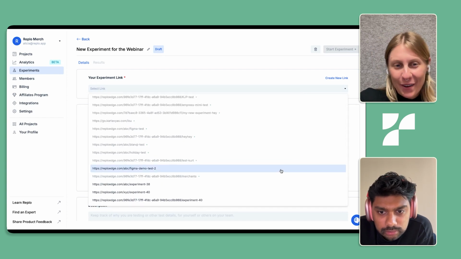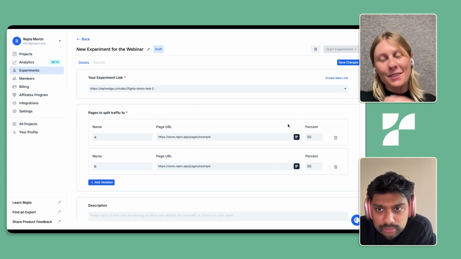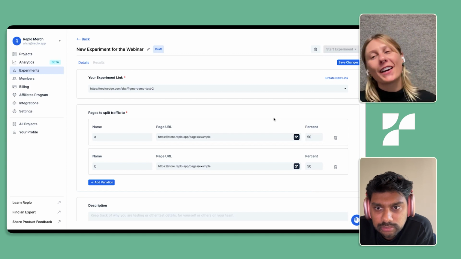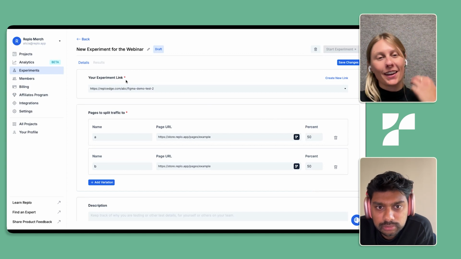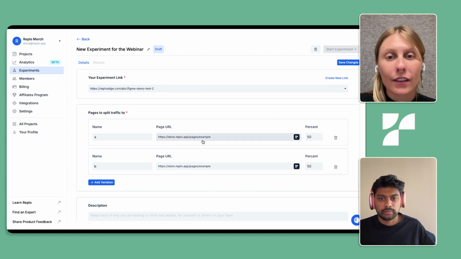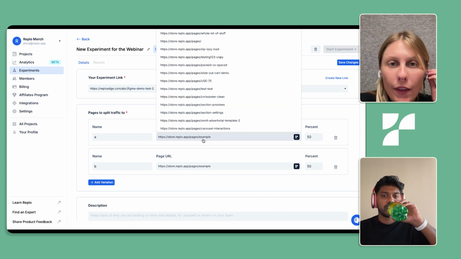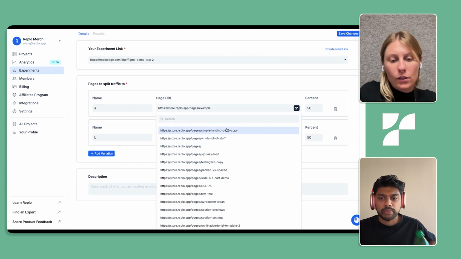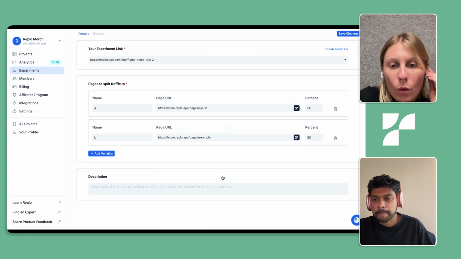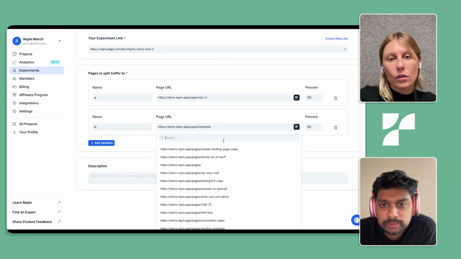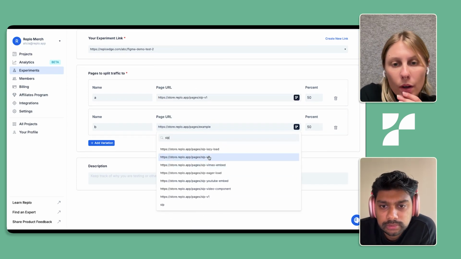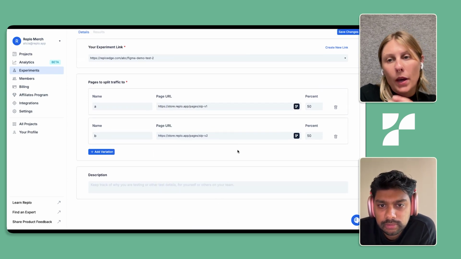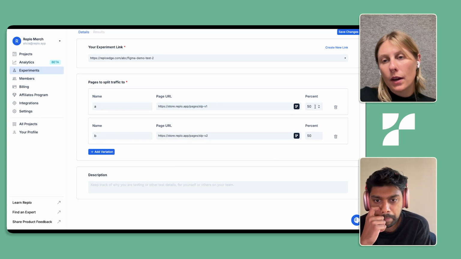Okay, awesome. I'm seeing a bit of a problem creating that link right now. I think this is our demo environment, so I'm assuming that's probably the reason why. So I'm going to come back in here and just use this experiment link that I had already used for another example. Then I'm going to search for SLP1, and then search for SLP2. Those are the two pages that I want to drive traffic between.